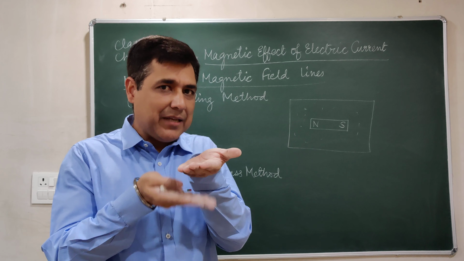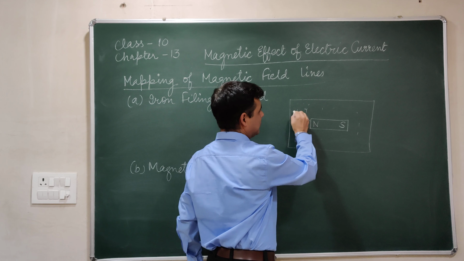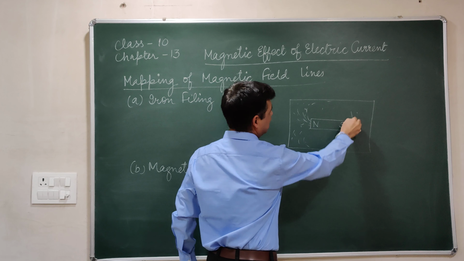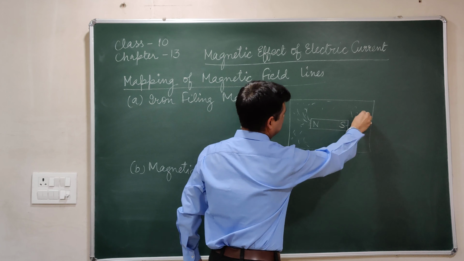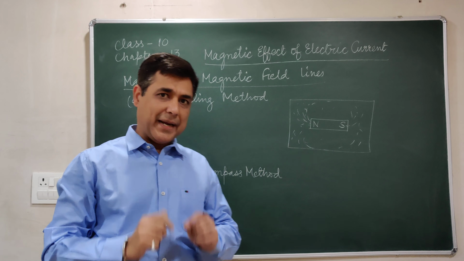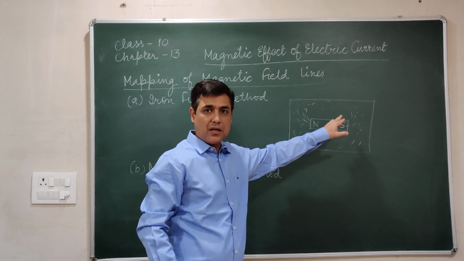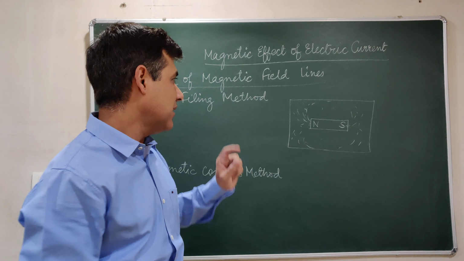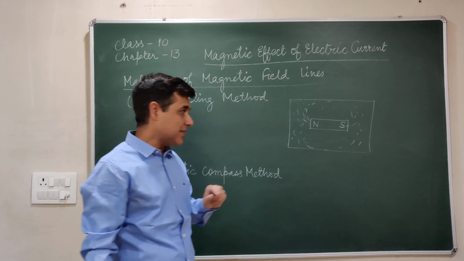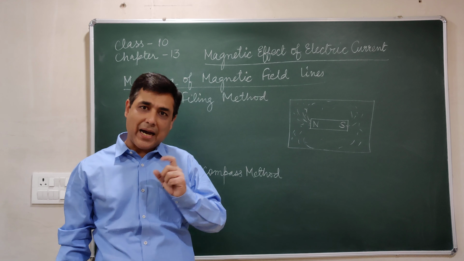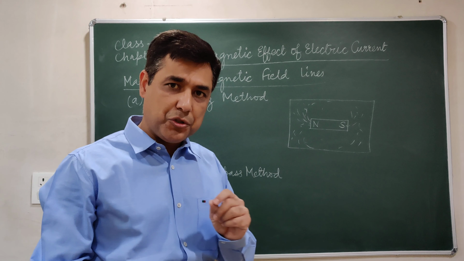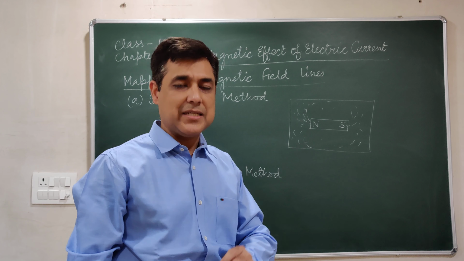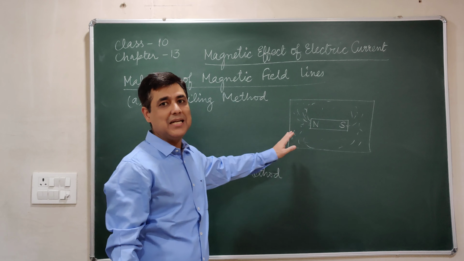You will observe that the iron filings start aligning themselves around the bar magnet in a particular pattern. So the pattern or the curved path along which iron filings align themselves due to the force of the magnet is called a magnetic field line. I repeat, the curved lines along which iron filings align themselves due to the force of a bar magnet are called magnetic field lines.